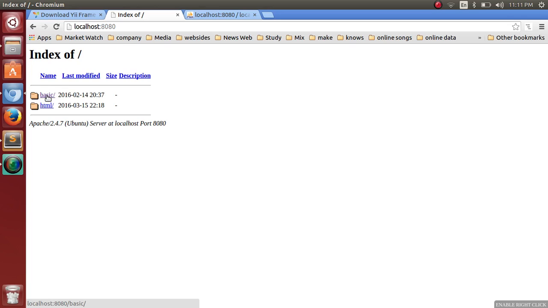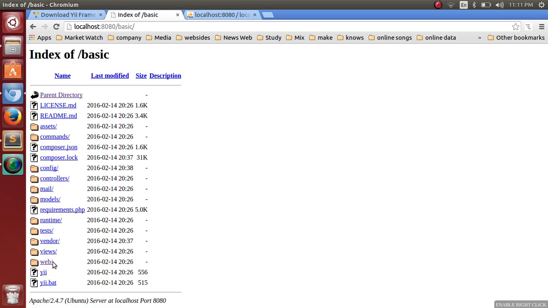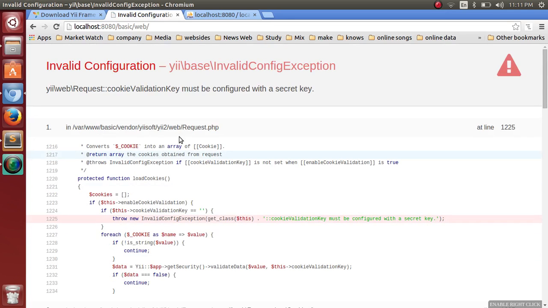Click on the basic directory and it shows various folders. Click on the web folder. After clicking the web folder, it will show an error, invalid configuration. It's just a cookie error. We can set the cookie and refresh this page.